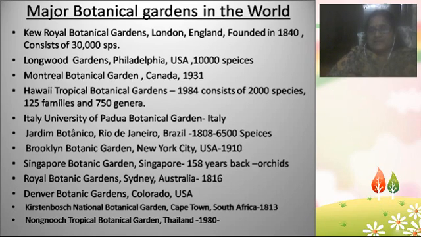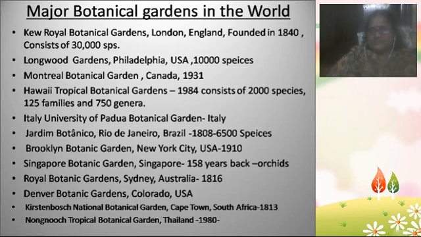The second one is Longwood Gardens, present in Philadelphia, USA, and this botanical garden consists of 10,000 species. The next one is Montreal Botanical Garden in Canada, established in 1931. The next one is Hawaii Tropical Botanical Garden, established in 1984. It consists of 2,000 species, 125 families, and 750 genera. The next one is in Italy at the University of Padua, known as the Padua Botanical Garden.